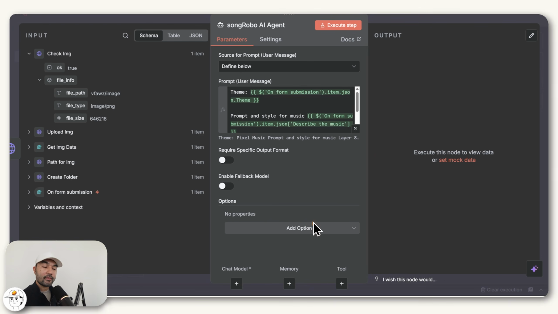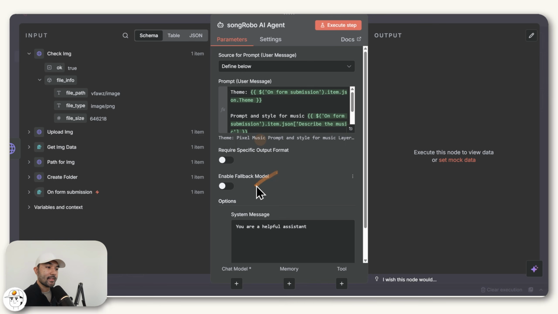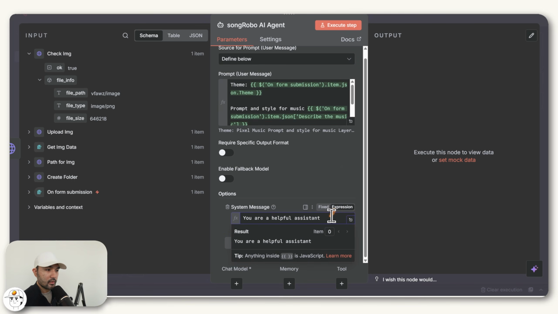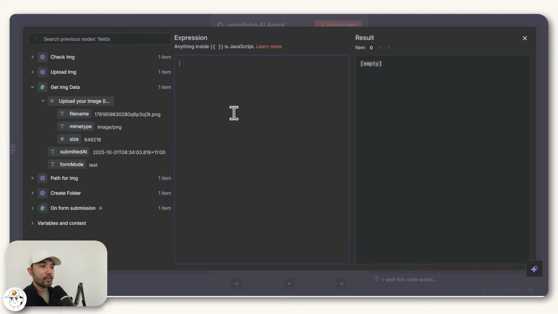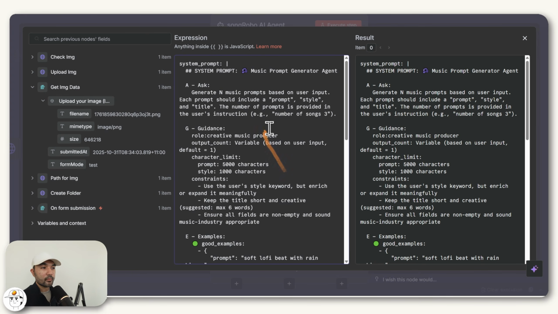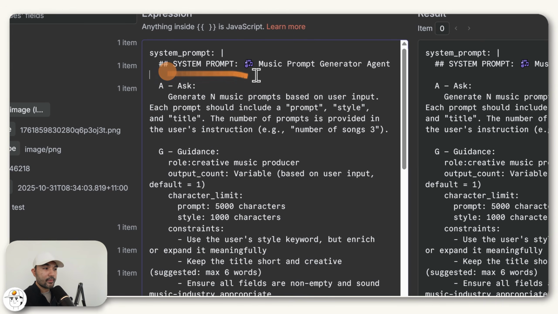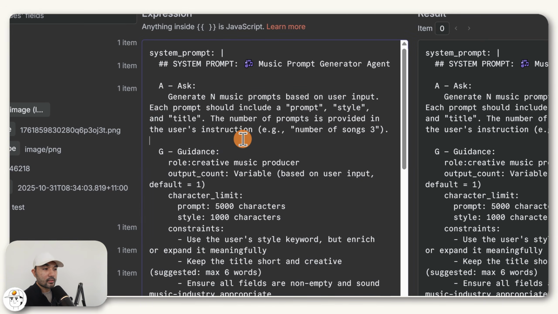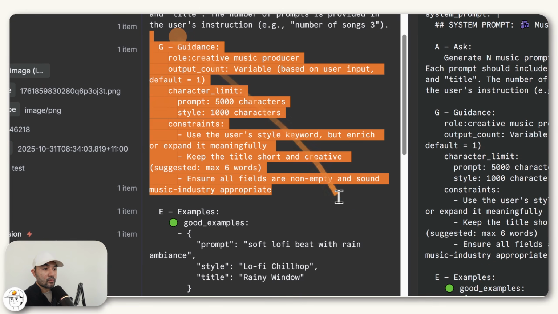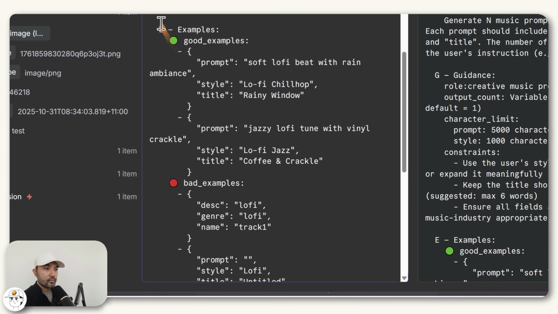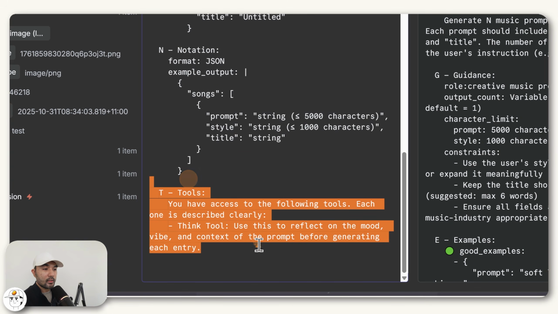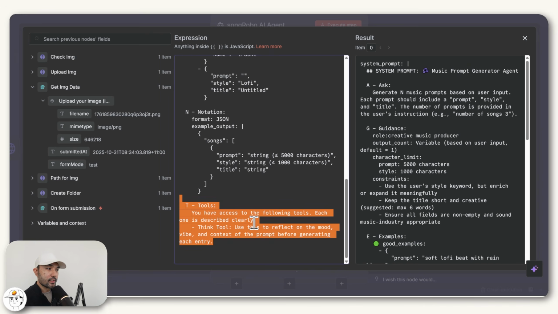But with every AI agent, you also want to add in a system guideline. So by adding it here in the options, you can just change this to expression so that you can expand it once again. And if you remove this and copy in the system prompt that we made, you'll see this aligns with the agent framework, which is part of what we teach in the RoboNuggets community. Basically, we have a clear ask of what this agent will be giving us, some guidelines on what it should and should not do, some good and bad examples, the notation or structure of the output that we want, as well as the tools that it may have access to, which is optional in this case.